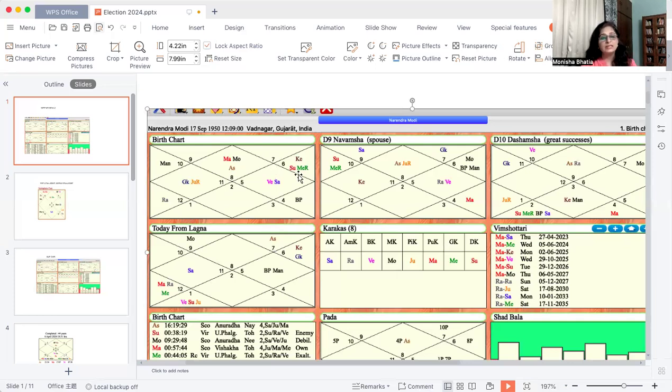That means some efforts would be required, after which he can find some good results. So the dasha period is showing some challenges he will have to go through, but definitely I feel that he will win his elections, and he is in a good place.